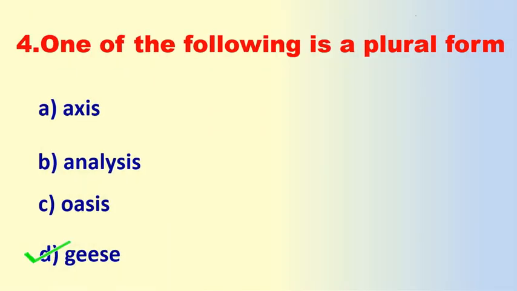Here, axis is the singular form. If you remove the I and add E in the word axis, it becomes the plural form, axes. Analysis, analyses. Oasis, oases. Goose is the singular, geese is the plural. So the correct answer is D.